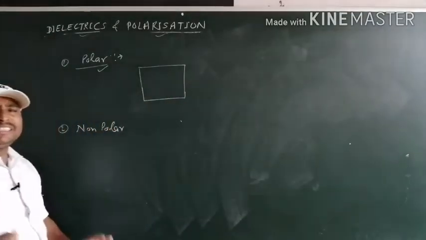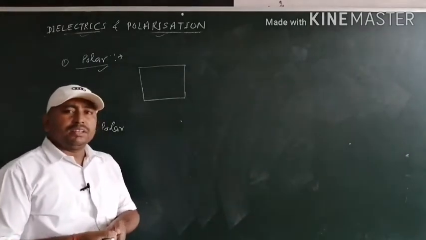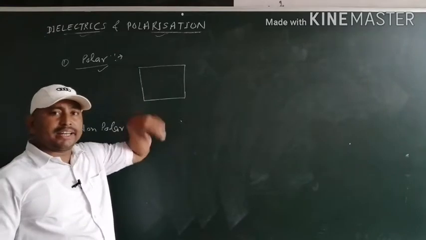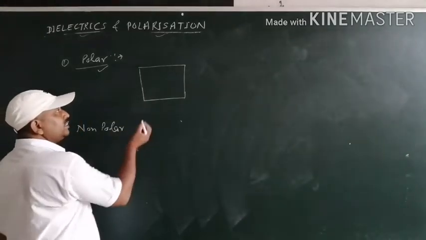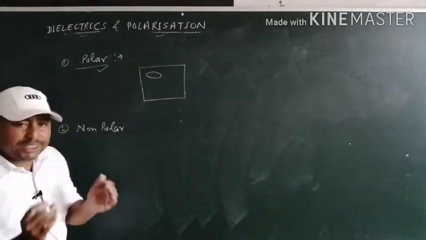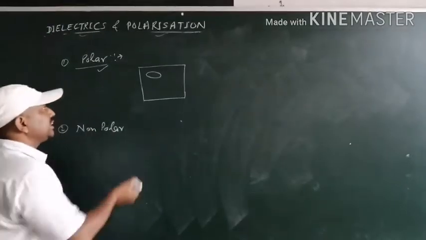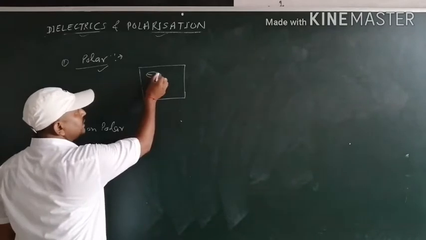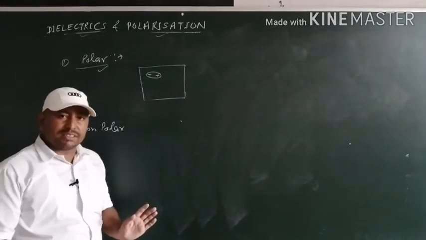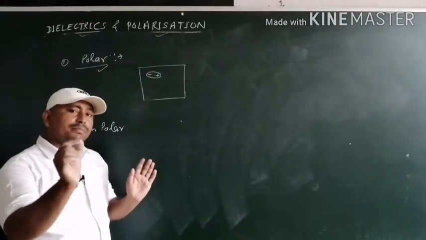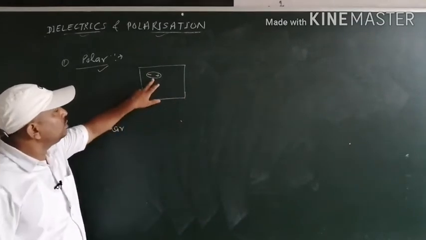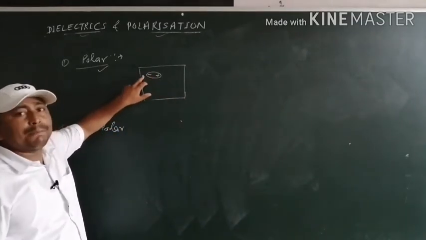If we assume some molecules of the polar dielectric, then we can express each as a molecule in which positive and negative charge centers are separated by a small distance. So this molecule possesses a net dipole moment.